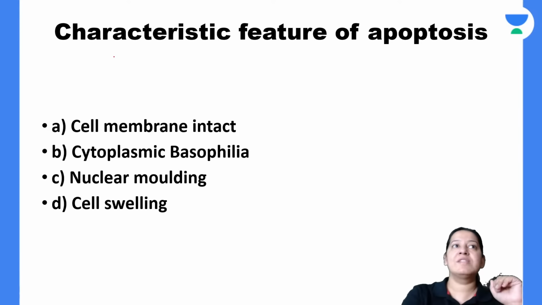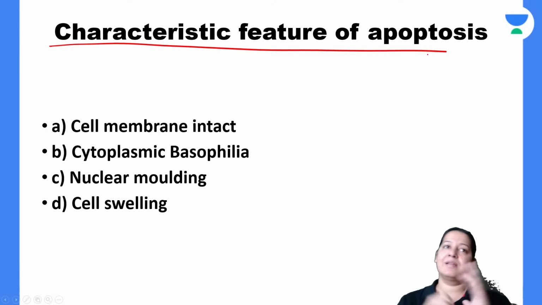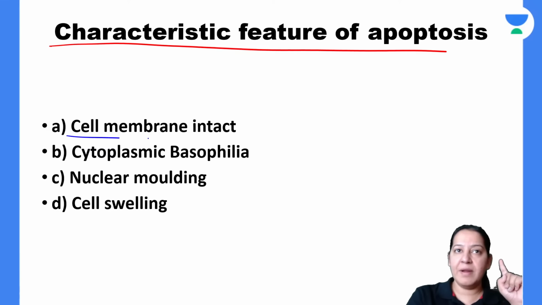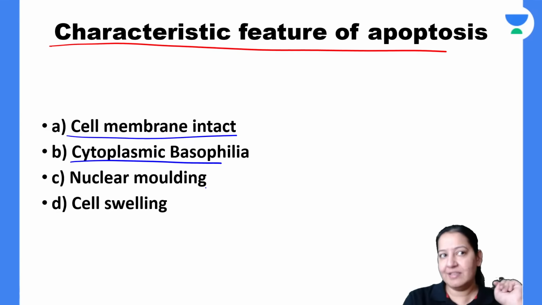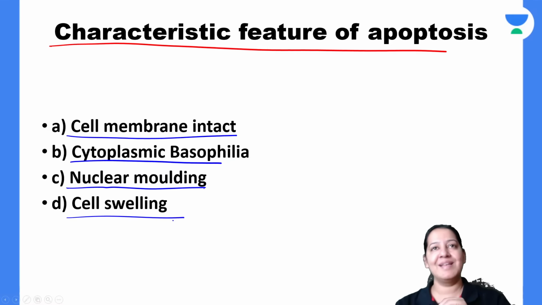Now the second question: what is the characteristic feature of apoptosis? I'm not asking earliest, I'm asking characteristic feature. Read the four options. Cell membrane intact, is it the feature? Cytoplasm becomes basophilic, is it the feature? The nucleus becomes molded, is it the feature? Or cell swelling is the feature? What is the answer?